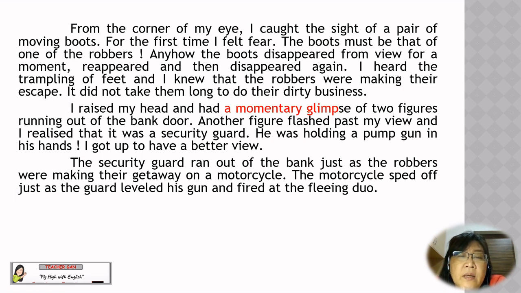I raised my head and had a momentary glimpse of two figures running out of the bank door. Another figure flashed past my view, and I realized that it was a security guard. He was holding a pump gun in his hands. I got up to have a better view. The security guard ran out of the bank just as the robbers were making their getaway on a motorcycle. The motorcycle sped off just as the guard leveled his gun and fired at the fleeing duo.